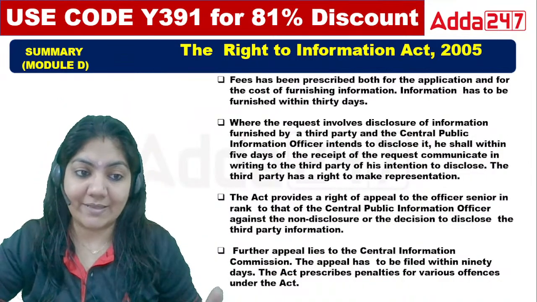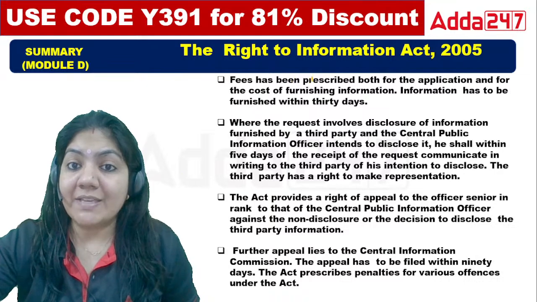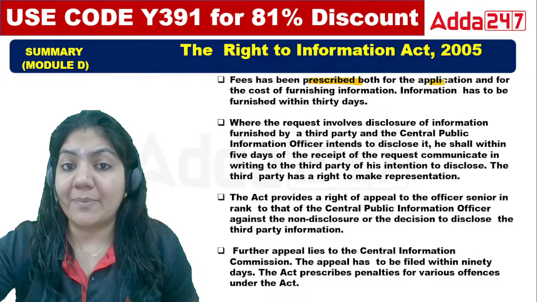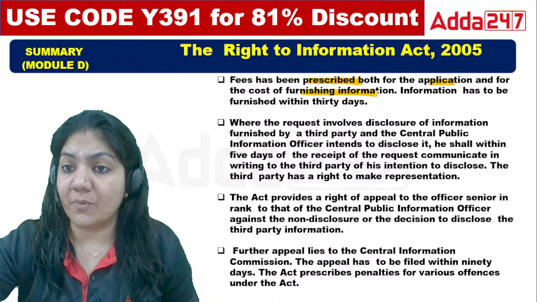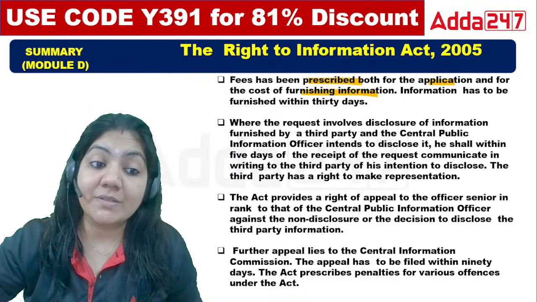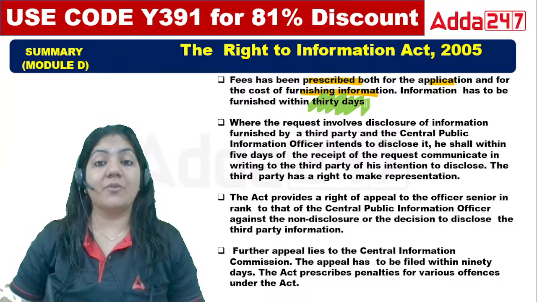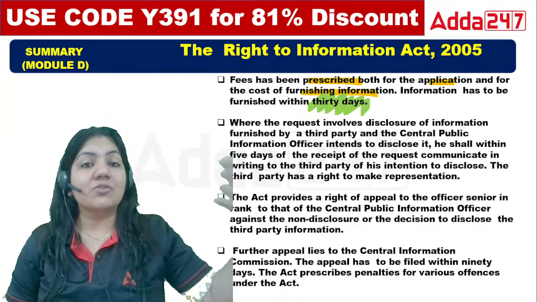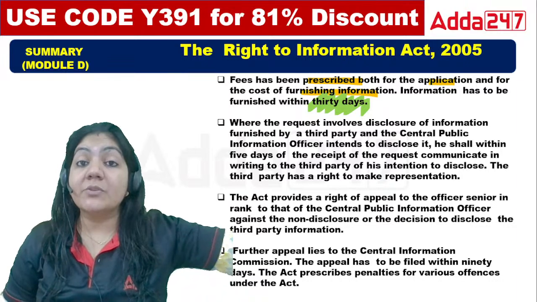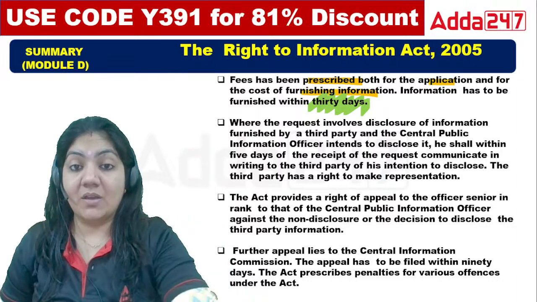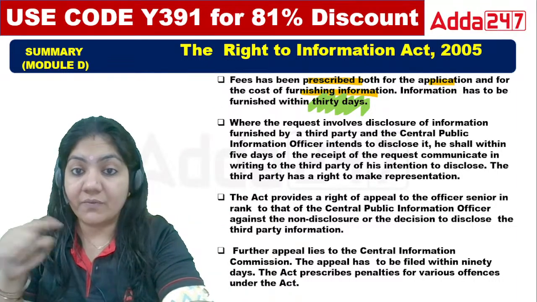Next, the last slide of today's topic. The fees have been prescribed both for the application and for the cost of furnishing information. Information has to be received within 30 days. Again, an important point. Suppose we ask any question of a public authority, they have to give information within 30 days. Within 30 days, they have to give information.